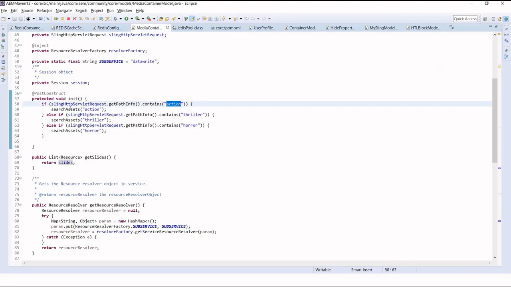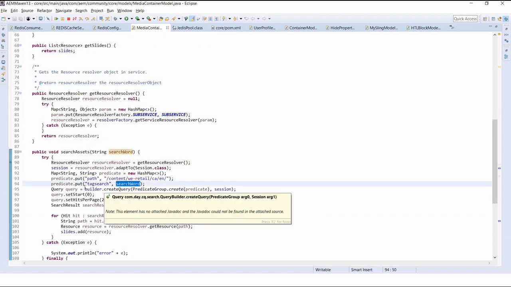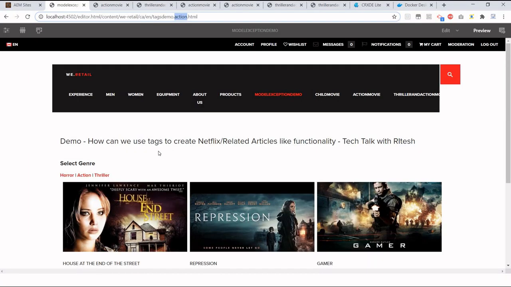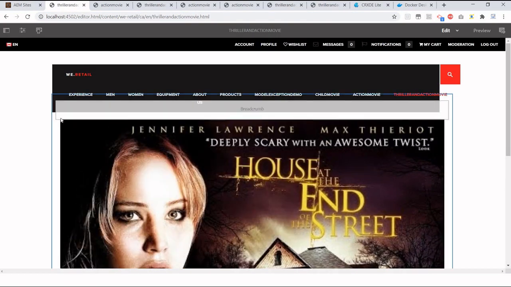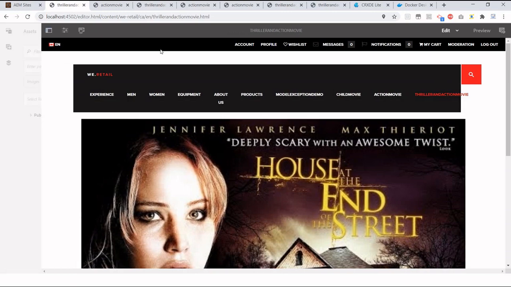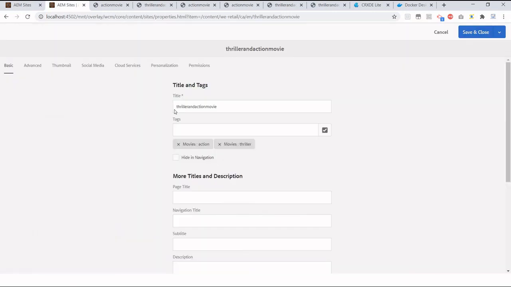This search asset is just searching this tag only. There are pages which I have already tagged with action. Let me just click on this page and go to the properties. I have tagged this movie with action as well as thriller.